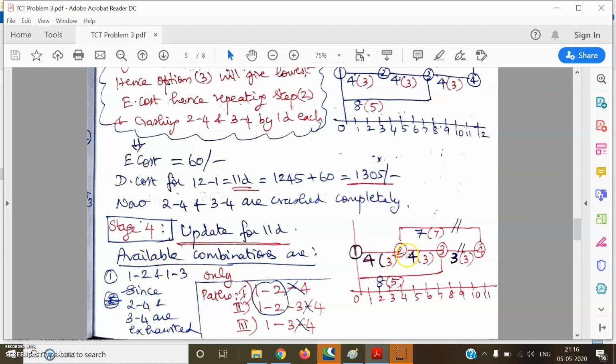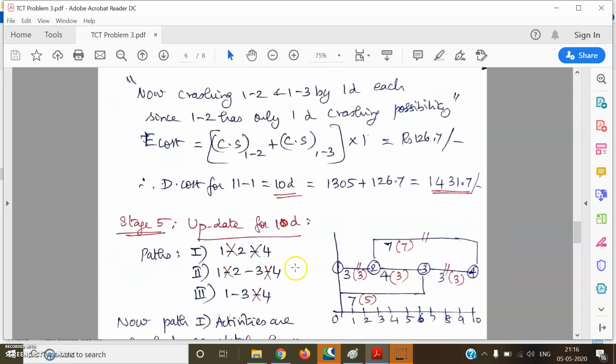So we will go for crashing 1, 2 and 1, 3 each by 1 day. We'll find out the extra cost incurred for this crashing process. The cost slope of 1, 2 plus the cost slope of 1, 3 multiplied by 1 day comes out to be 126.7, which we have already calculated. Now the direct cost for 11 minus 1 day. Earlier it was 11 days, minus 1 day of crashing we have done, so it comes out to be 10 days. So direct cost for 10 days is going to be direct cost for 11 days plus extra cost of crashing by 1 day, which works out to be 1431.7. So this is the status for stage 4.